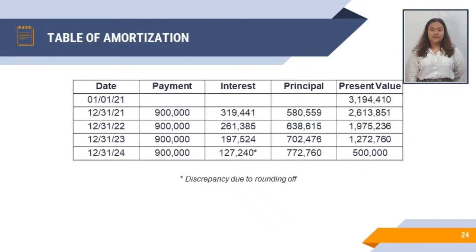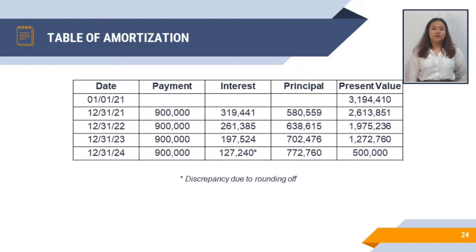Interest is equal to the preceding present value multiplied by the interest rate. Thus, for 2021, the 3,194,910 pesos multiplied by 10% is equal to 319,441 pesos. Principal is computed through deducting the interest from the payment of rental. Thus, for 2021, 900,000 pesos minus the 319,441 pesos is equal to 580,559 pesos. Present value equals the balance of the present value minus the principal payment.